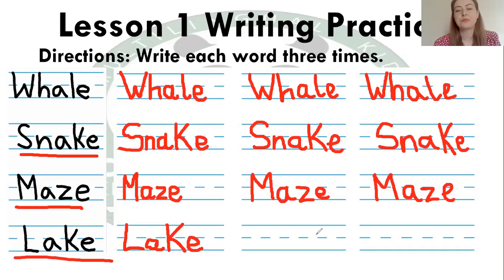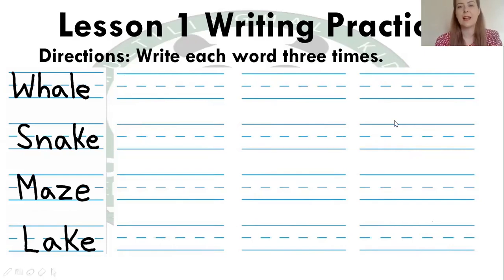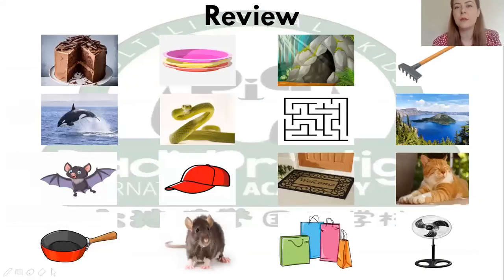That's lake. So lake is L, A, K, and E. And one more, L, A, K, E. Lake. Okay, let's clear them and go on to the next slide. So here we're just going to review all the words that we did in this lesson 1.